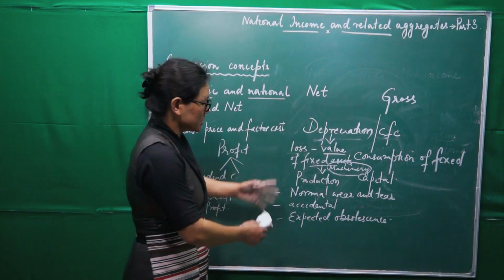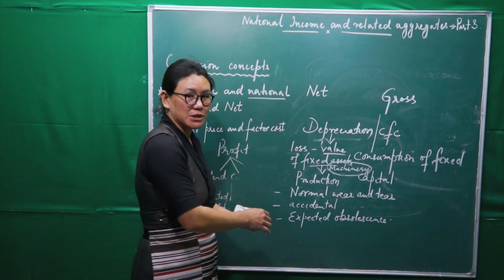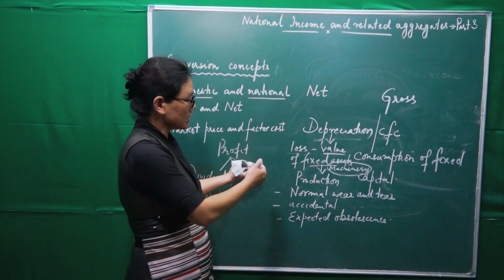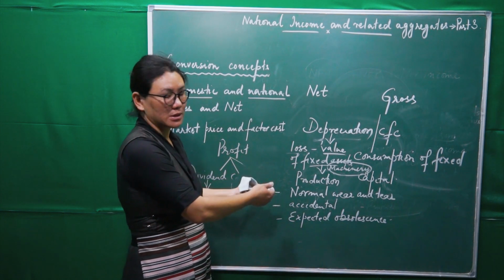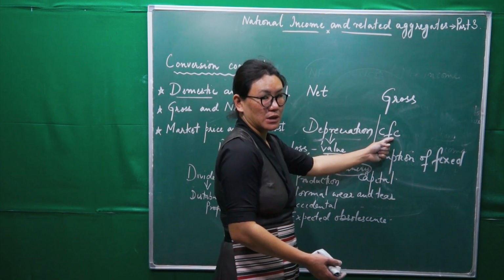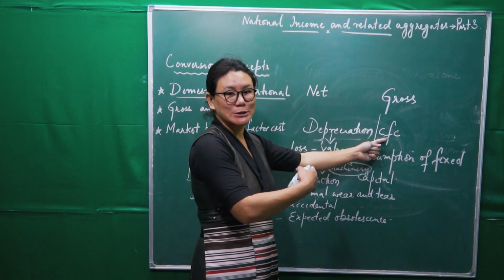Got it? I have just given you the meaning of depreciation. In your previous chapter, you will be learning more on this. Now this depreciation is CFC. I need only this in these conversion things.